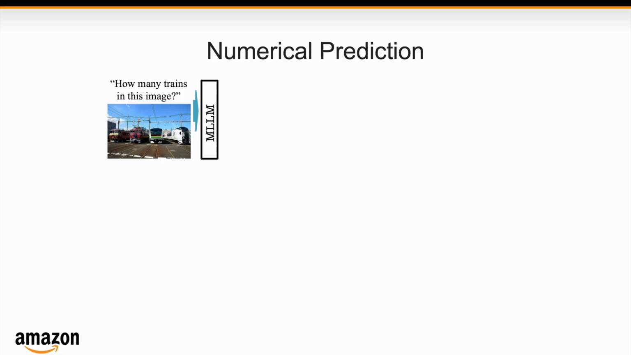Numerical prediction is a critical capability with many applications in object counting, object localization, chart and figure understanding, etc. For example, answering the gross income from a tax report, or answering how many trains are in a traffic scene, as in this example.